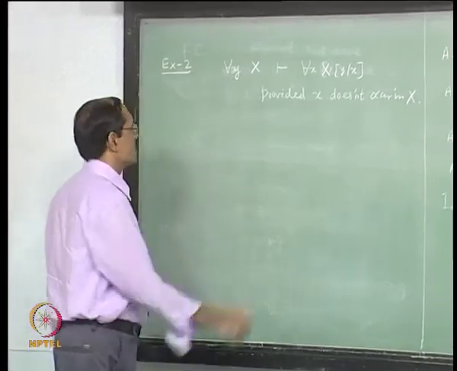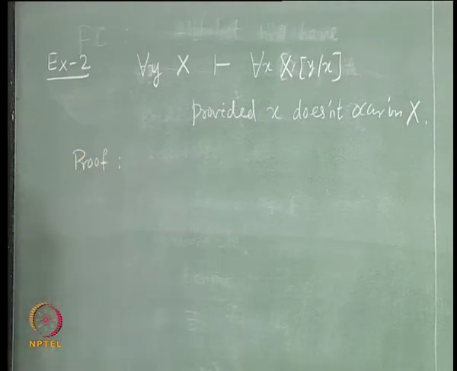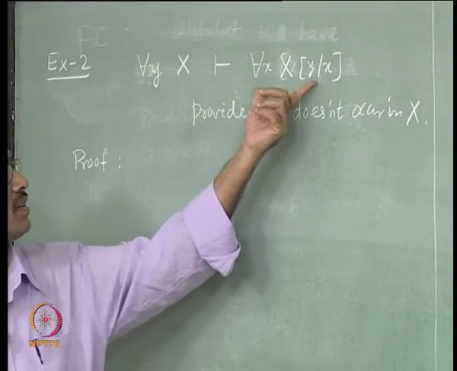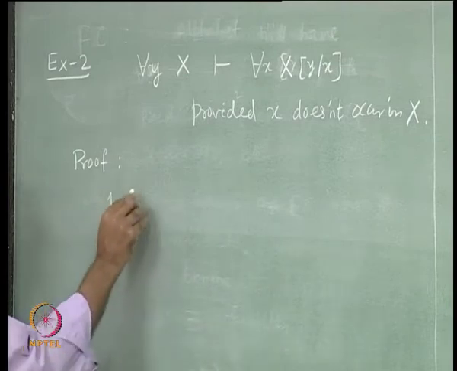So let us see a derivation. Again we will not be fussy about writing derivation or a proof, we will just write proof. We may write a derivation. Now we can use this as a premise, that is what it says, and then finally we should have for each x, x y by x. So let us write that as a premise first.